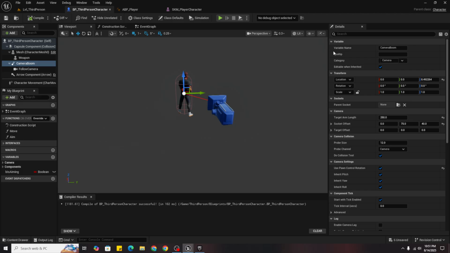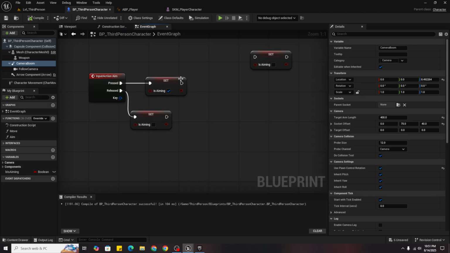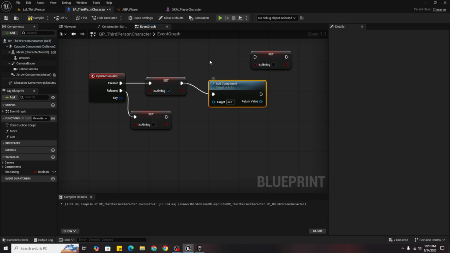So now come to event graph, and after pressed is aiming, add a timeline. Add timeline component. Add timeline and name it aim zoom.